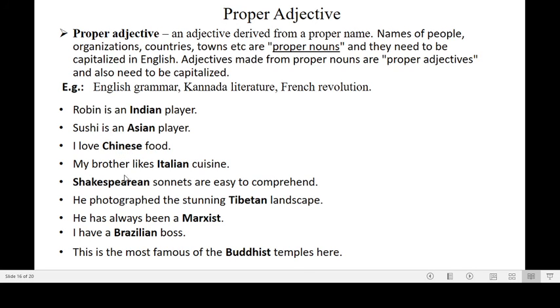If the word is derived from the name of a person, it also becomes a proper adjective. For example, Robin is an Indian player, Asian player, or Chinese food. These words Indian, Asian, Chinese, Italian, Shakespearean or Bangalorean are named as proper adjectives.